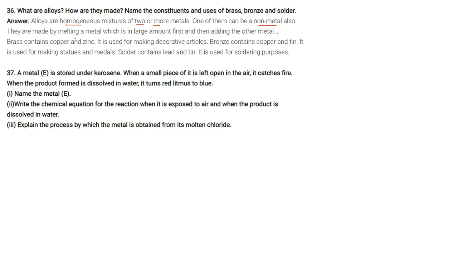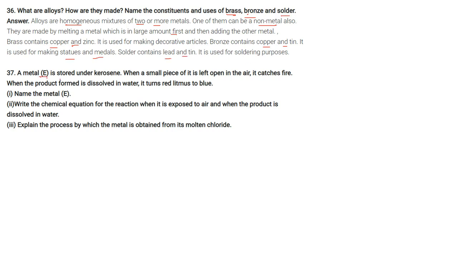They are made by melting the metal which is in large amount first and then adding it to the other. Brass contains copper and zinc. It is used for making decorative articles. Bronze contains copper and tin. It is used for making statues and medals. And solder contains lead and tin. It is used for soldering purposes.